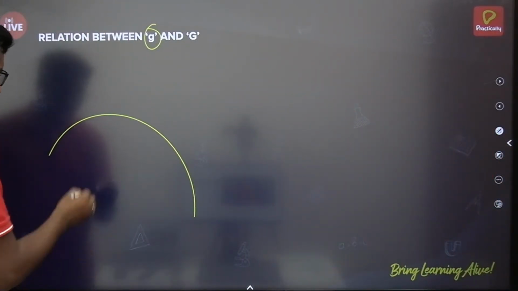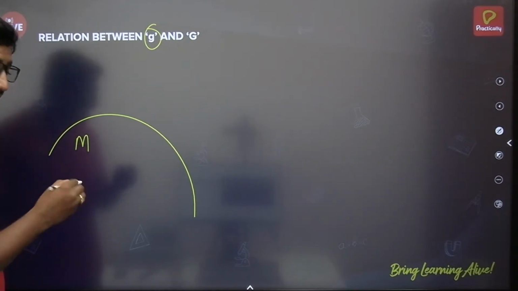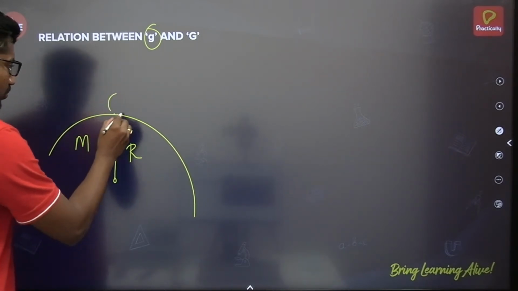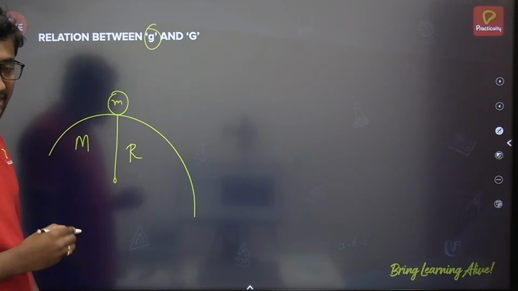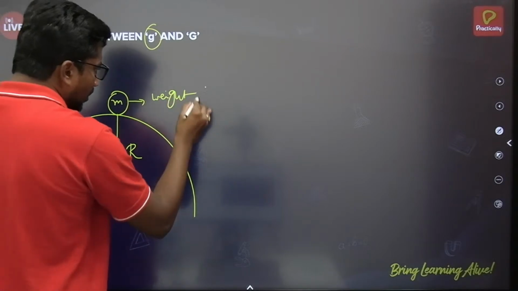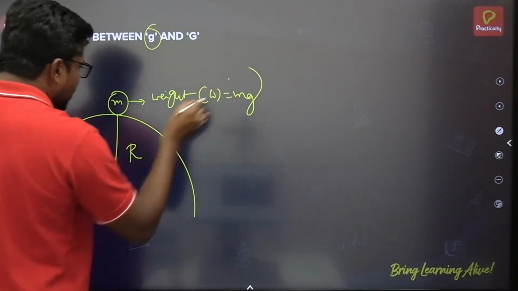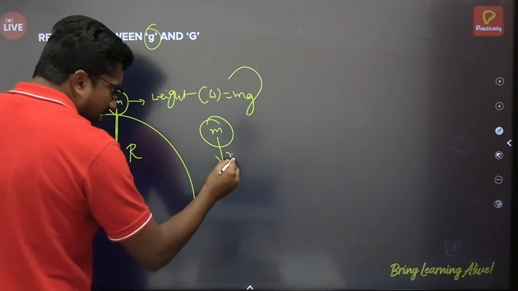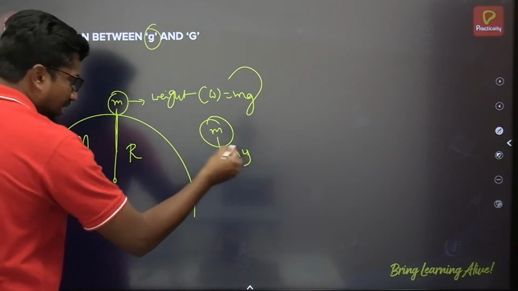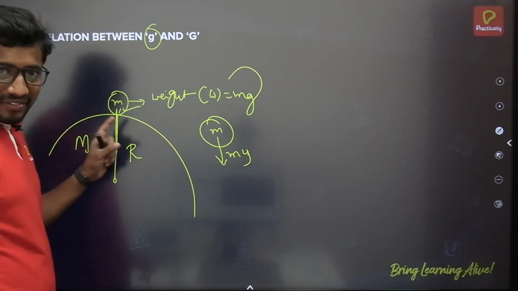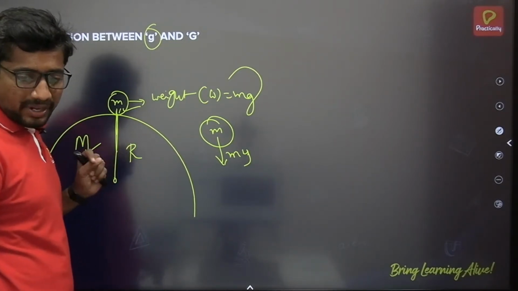Suppose this is the surface of the earth, let the mass of the earth be capital M, where its radius is capital R. Now there is a small object whose mass is small m, and the weight of this object, W equals mg, is acting downward. There is also a force of attraction between the earth and this object, because these two objects have certain mass.